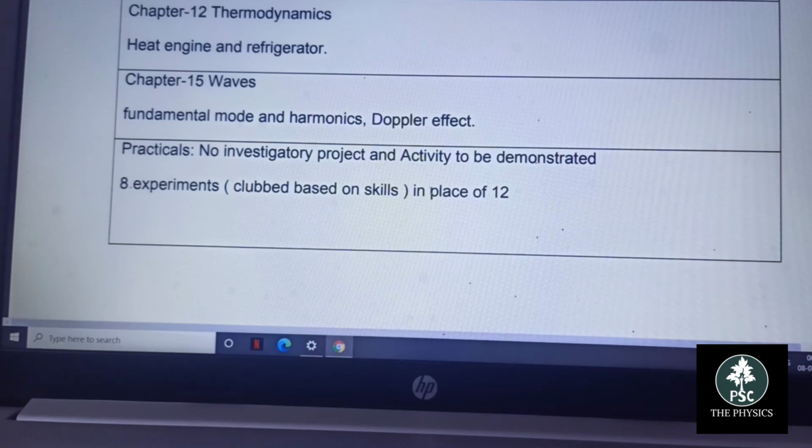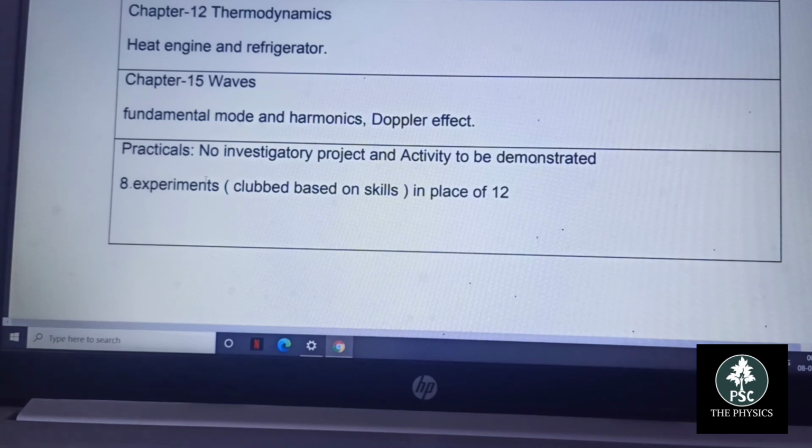But in this case, no investigatory project or activity is demonstrated, and 8 experiments in place of 12. So every student can take a particular set of 8 experiments to conduct.